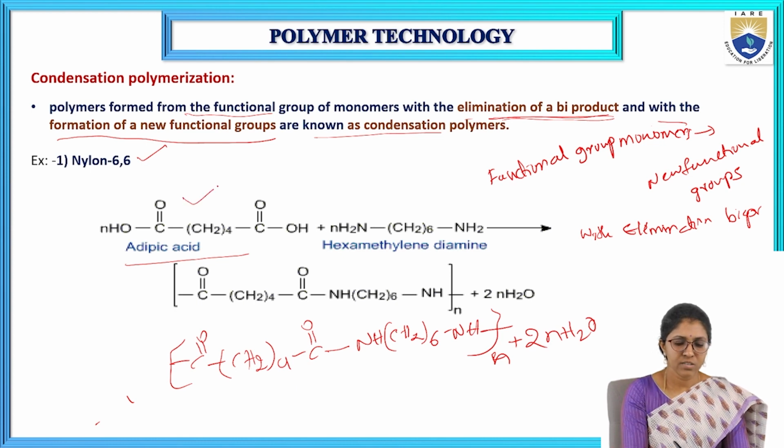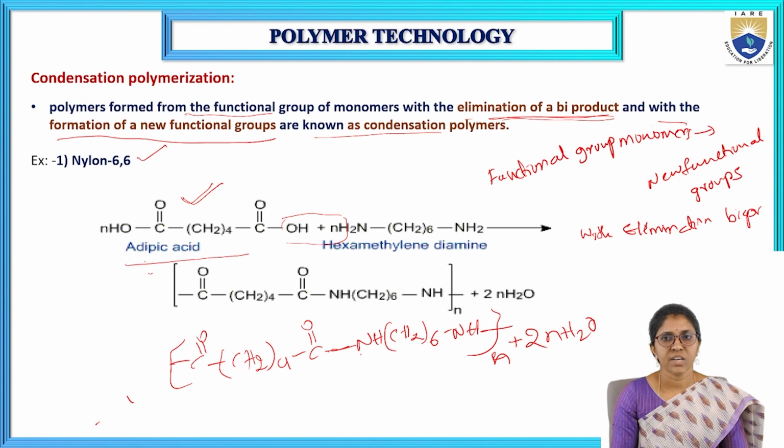Nylon 6,6 is formed by the reaction of n number of adipic acid and n number of hexamethylene diamine. The functional groups undergo reaction and form the C=O NH bond, and this is the nylon 6,6 structure.